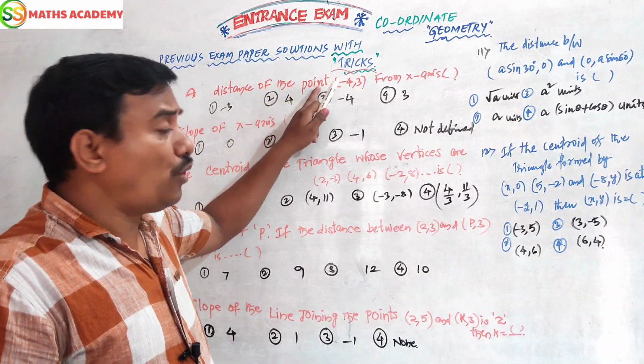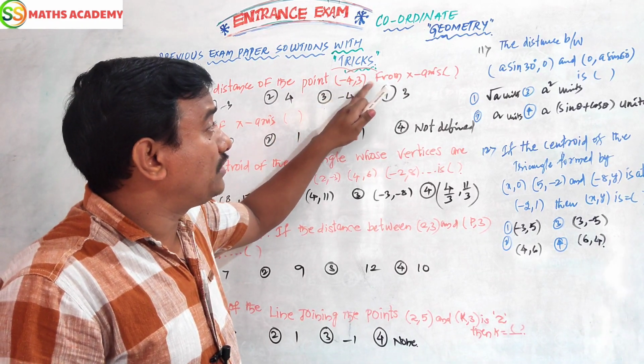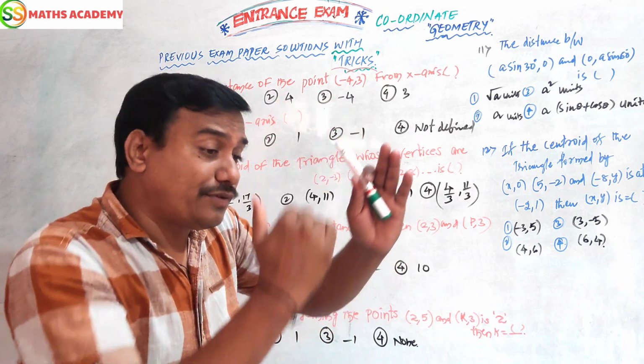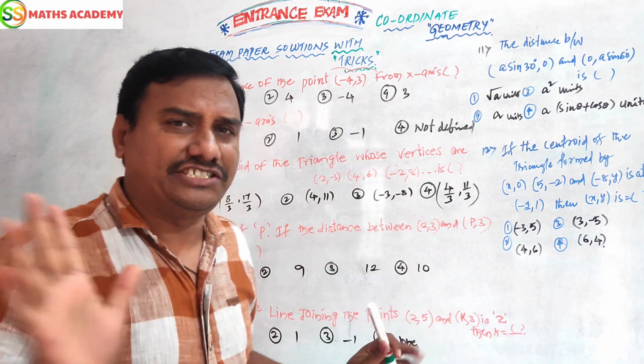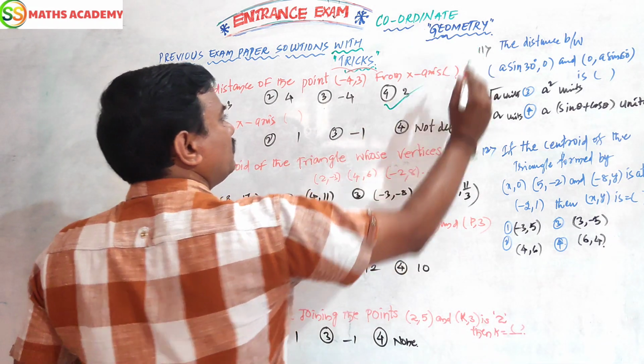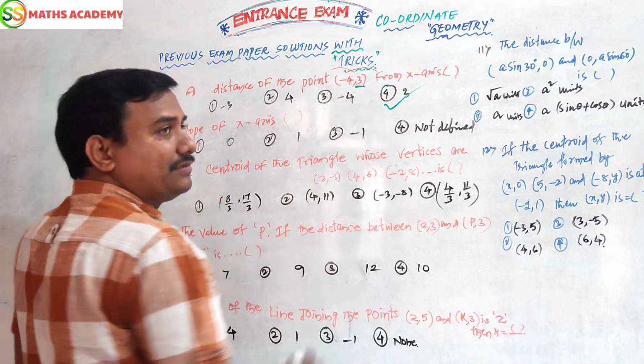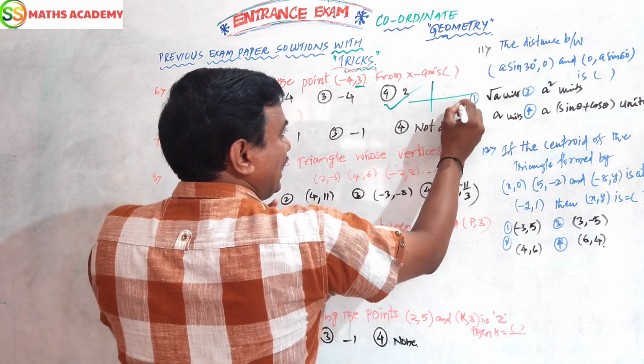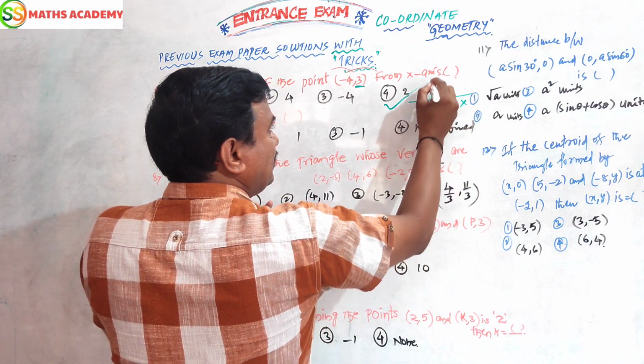The distance of the point (-4, 3) from the x-axis. The distance of the point from the x-axis means the y value. What is the y value? 3. This is y. Let me explain diagrammatically. This is the x-axis, this is the y-axis.